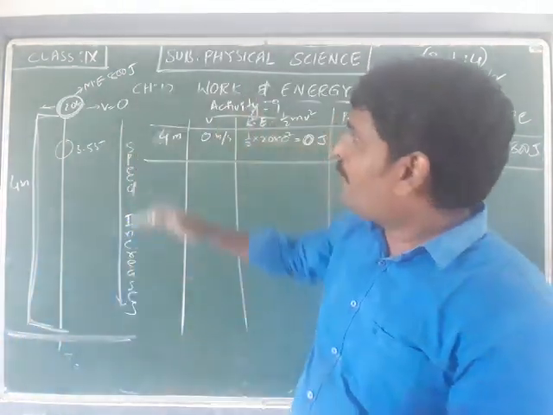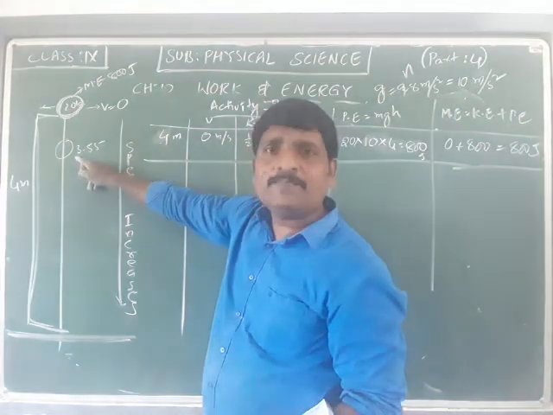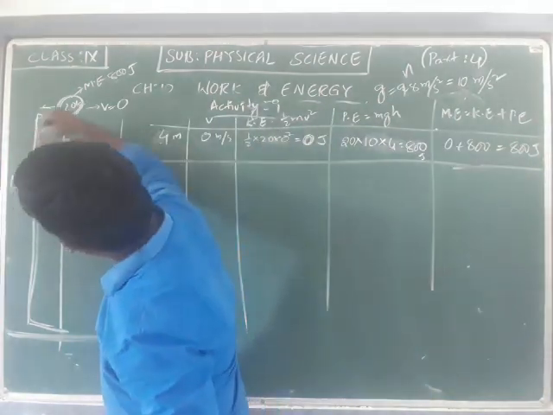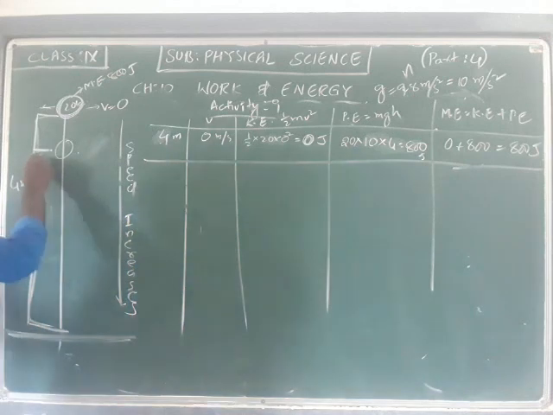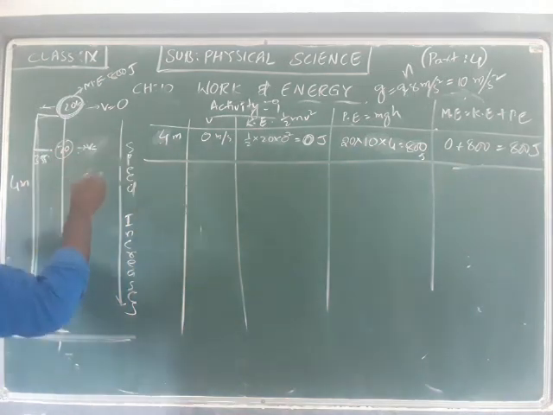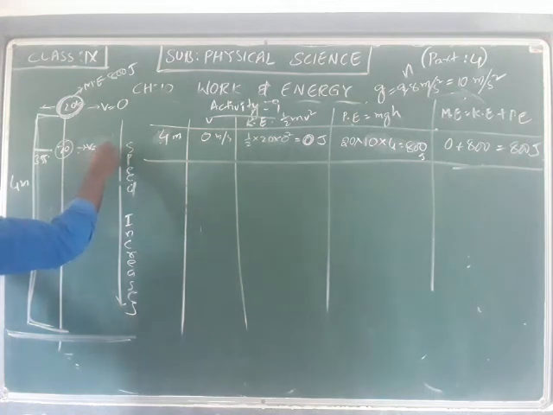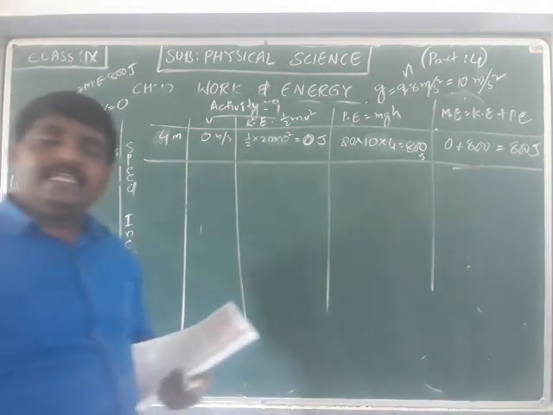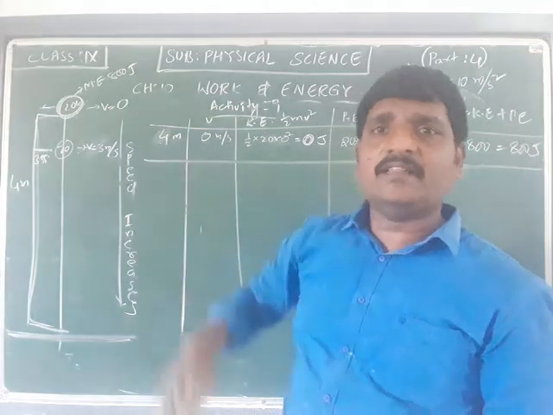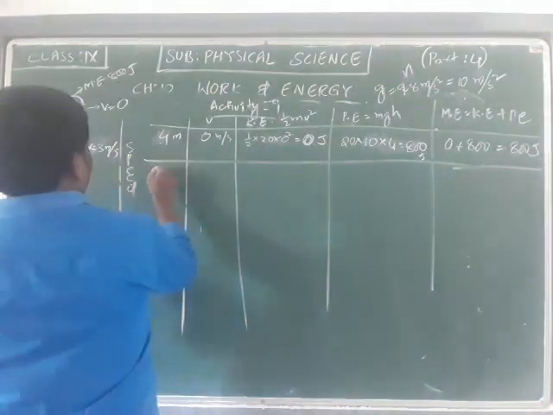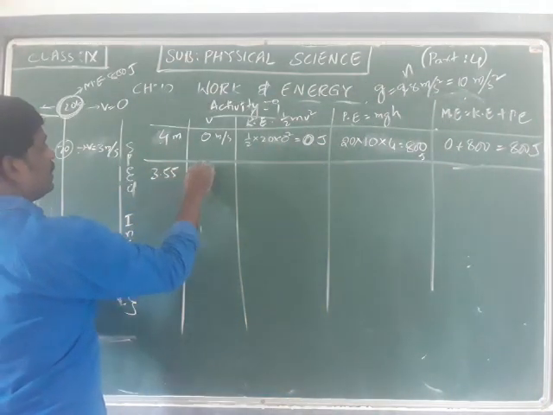The height of the ball is dropping down. At this point, the height is equal to 3.55 meters, same 20 kg ball. The velocity of the ball at this point is equal to 3 meters per second. The velocity has increased as it is coming faster. So if the height is 3.55, the velocity is equal to 3.